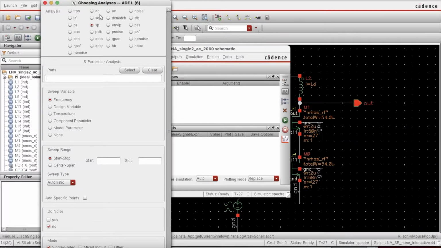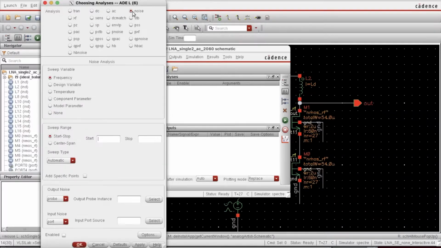I'll choose the noise. Okay. For that I need to provide the frequency. So my range is this. For you, this range will be different. And sweep type is linear, and the number of steps are 500.